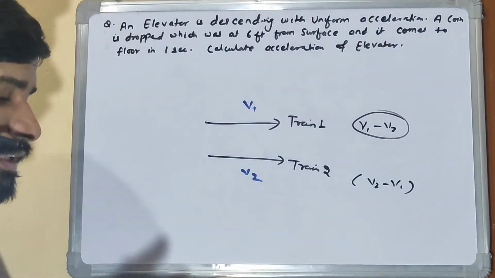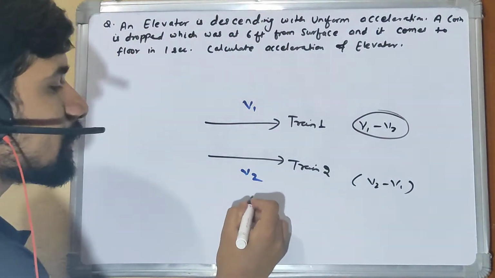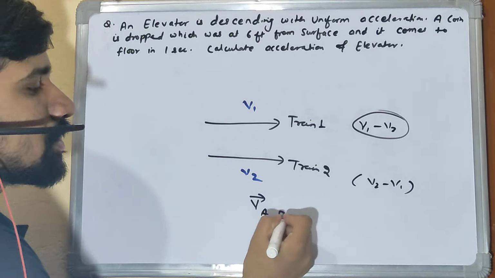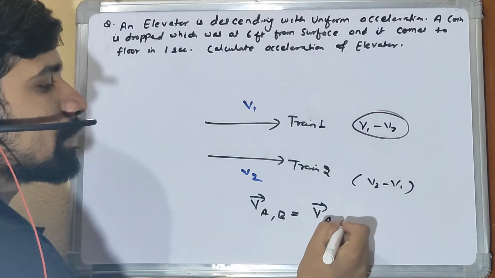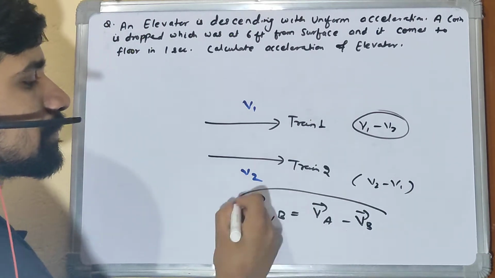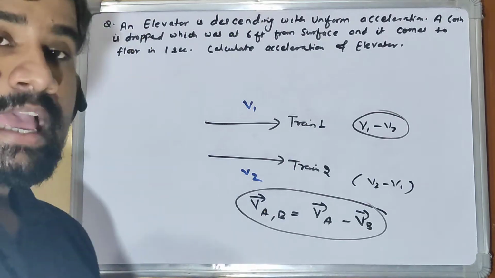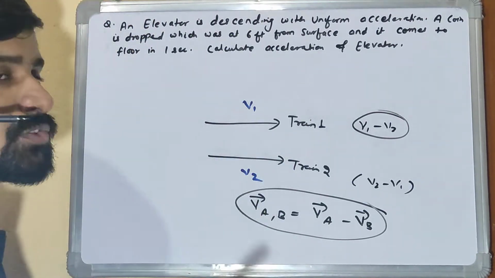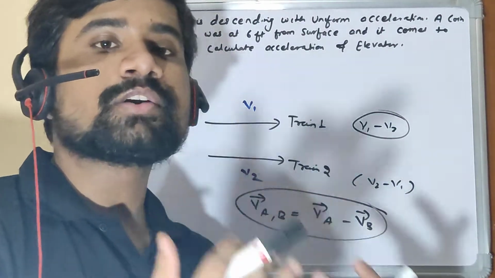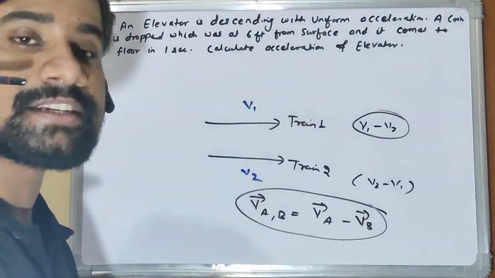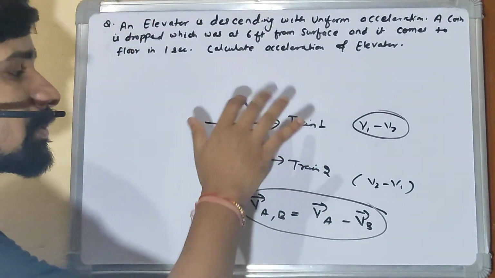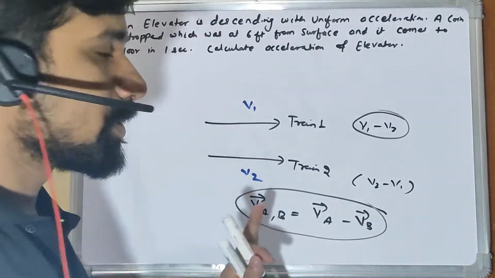And how are we calculating these quantities? We know the relative velocity of a body A with respect to body B is velocity of A minus velocity of B, right? And this v1 and v2 are the velocities in the ground reference. With a stationary reference, the velocity of train 1 is v1 and the velocity of train 2 is v2, right?